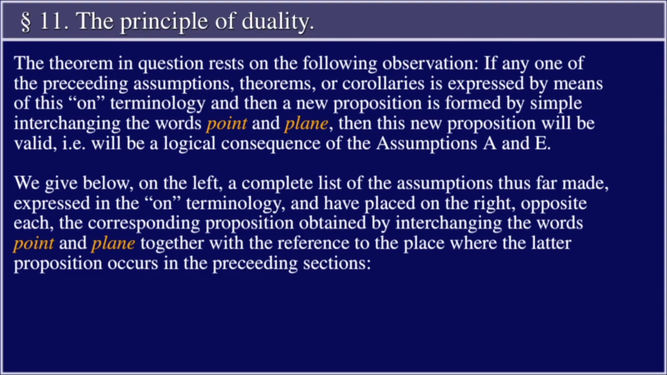We give below on the left a complete list of the assumptions thus far made expressed in the "on" terminology, and have placed on the right, opposite each, the corresponding propositions obtained by interchanging the words point and plane, together with the reference to the place where the latter proposition occurs in the preceding sections.